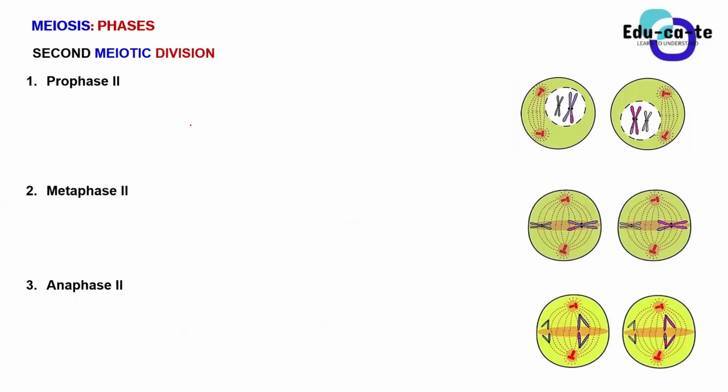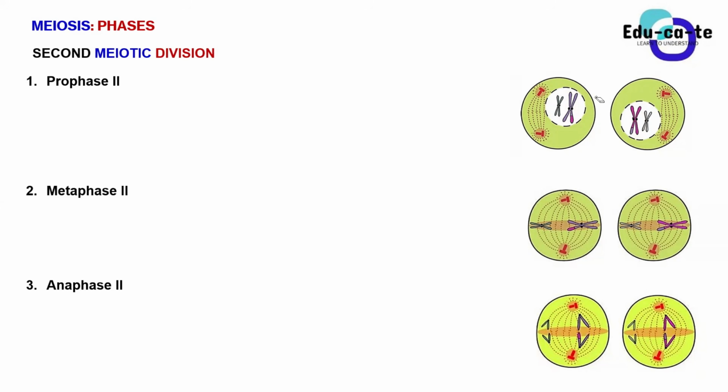So we're still going to start with prophase 2, but now my diagrams will have 2 cells, because remember that we are dividing these 2 cells into 4 cells. These are the 2 daughter cells that we formed during the first meiotic division. Now let's divide them again so that we can form our gametes, which are the sex cells that are required for you to make babies.